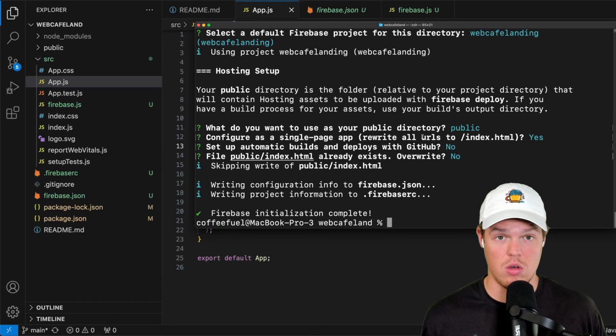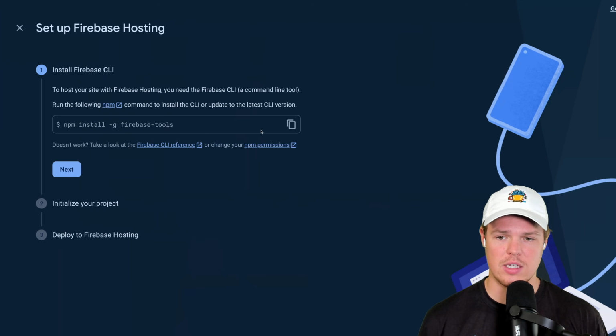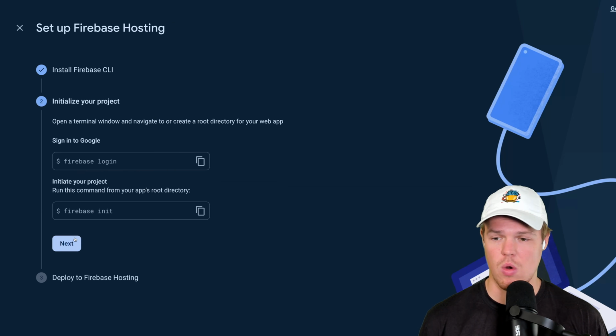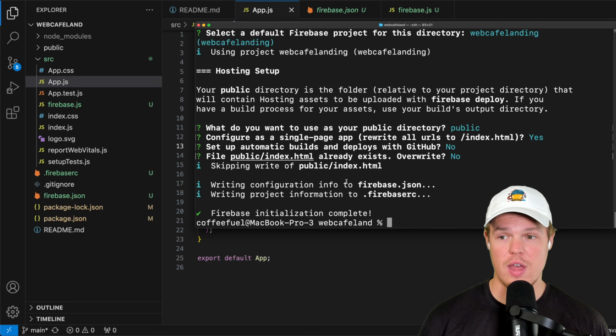Let's go ahead and see this all working together. So first off, let's come back to our Firebase project. We're going to go to Hosting. We're going to get started here. For the most part, this should already be initialized. We actually need to deploy, so let's actually do that real quick. And before we do that, we're actually going to build it first.